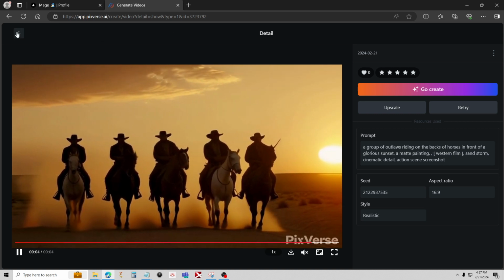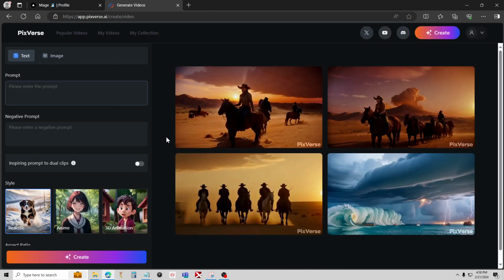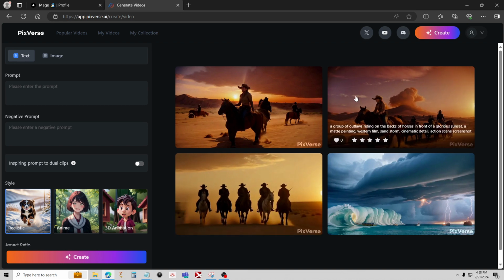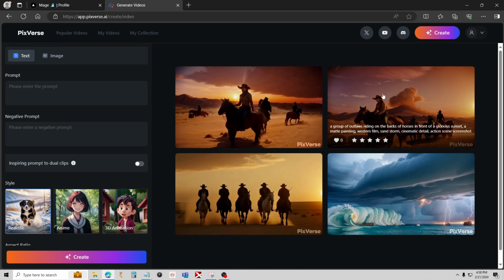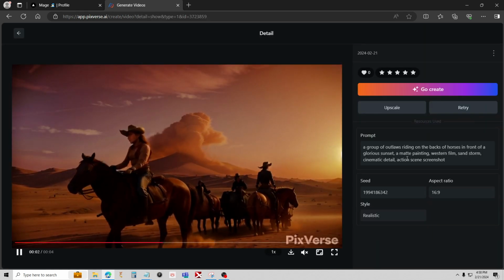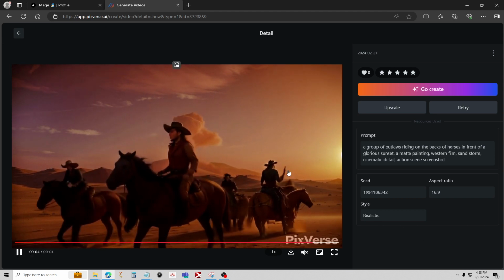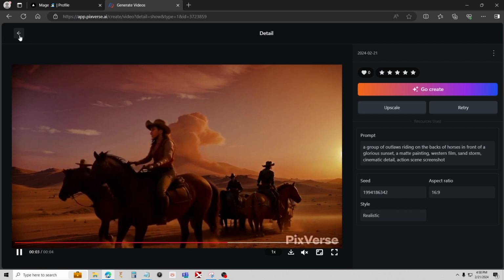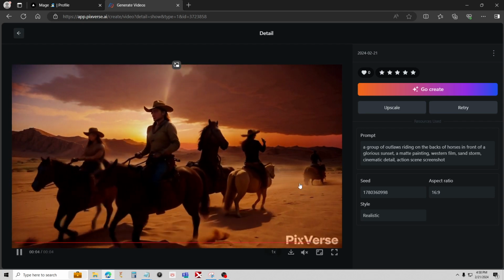Let's see if it changed it. It did actually. So if you'll notice, this is also a great way to see how they design the prompts and how they work. So it looks like, no, it didn't. Okay, let's look at the other one, see if it changed it. I changed it myself a little bit. I took out the brackets and it doesn't look like it did. And we got that guy riding the horse backwards. And we still got kind of a problem with the face. But if you've seen my original prompt, it wasn't a very good prompt for the face. It had kind of blurry faces too, so that's just translating over.